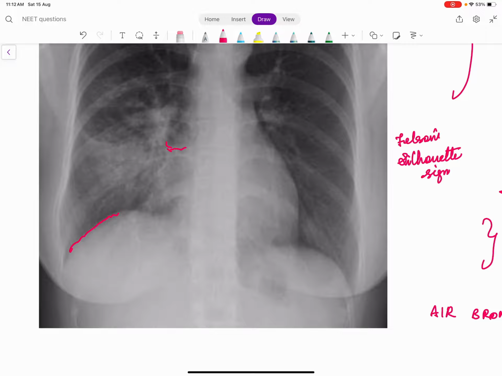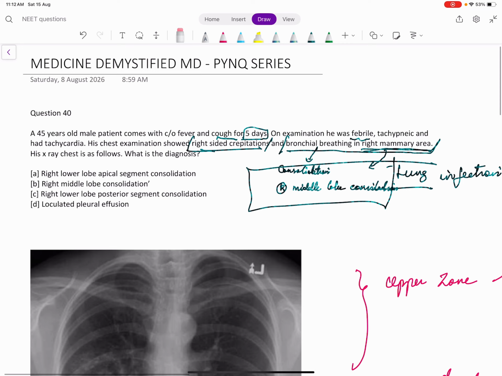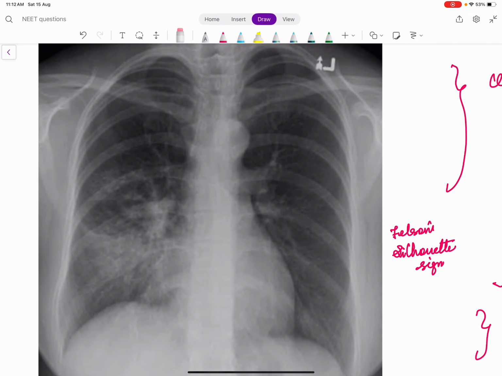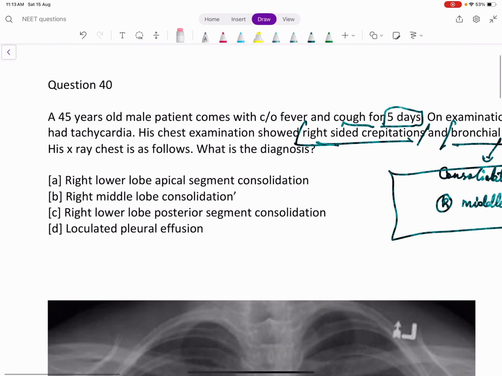So here we see this middle zone consolidation is very close to the heart. It blends with the heart border. So this probably has to be a middle lobe. On the contrary, suppose that opacity was very close to the diaphragm, obliterating the diaphragmatic shadow, it would have to be the lower lobe, right? So from the clinical clue, we made out that this is probably a right middle lobe consolidation. And in the X-ray also, there is a right middle and lower zone opacity, which is silhouetting the heart. So this is a right middle lobe consolidation.